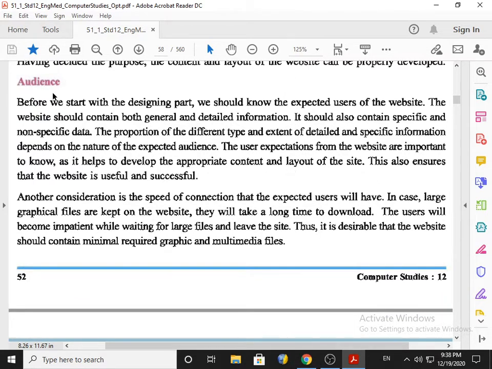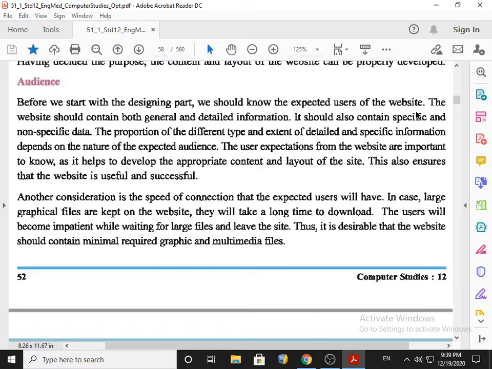The next is audience. Who will visit the website, or keeping whom in your mind you are creating a website, is considered as an audience. Before we start with the designing part, we should know the expected user for the website. If I create a website for my students, then the students are considered as audience. Other than students, everybody is called viewers.